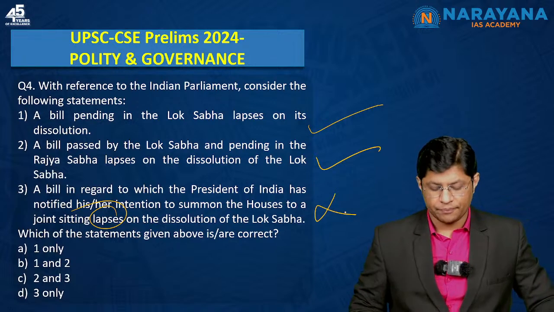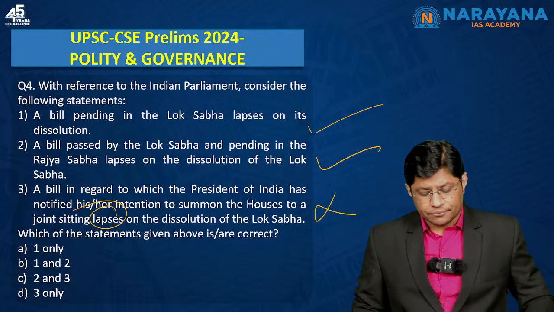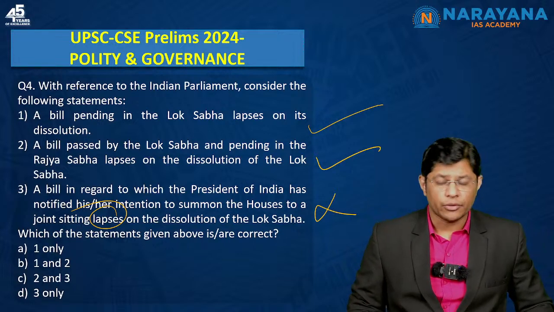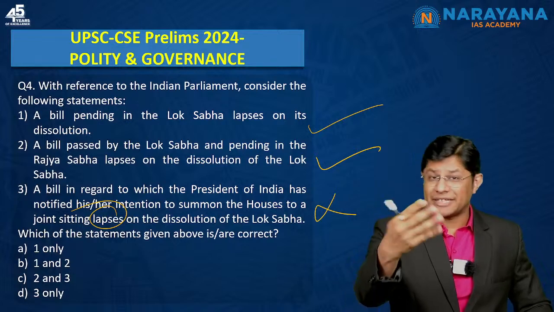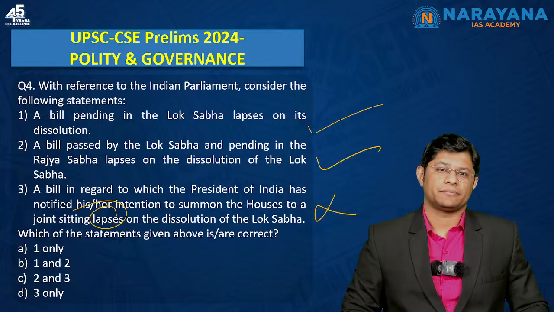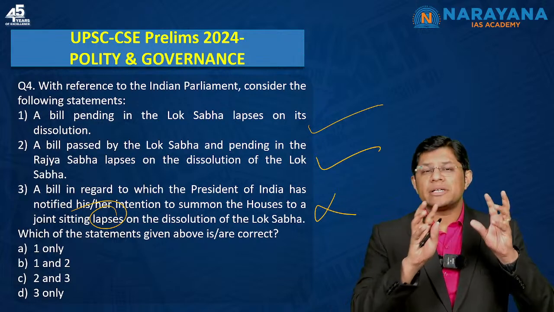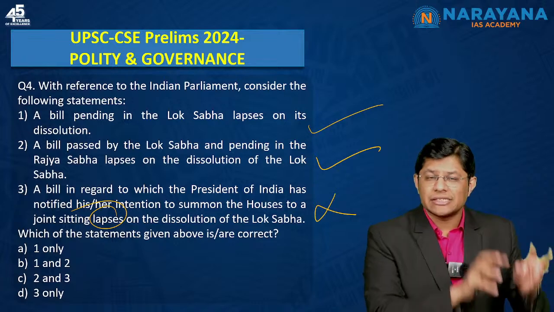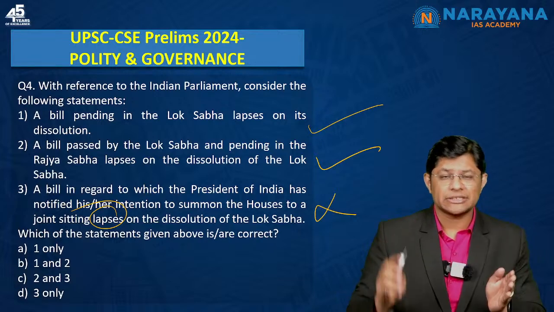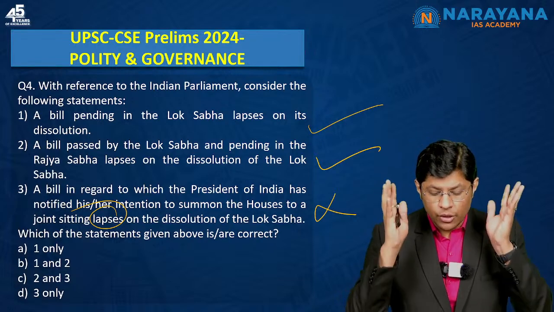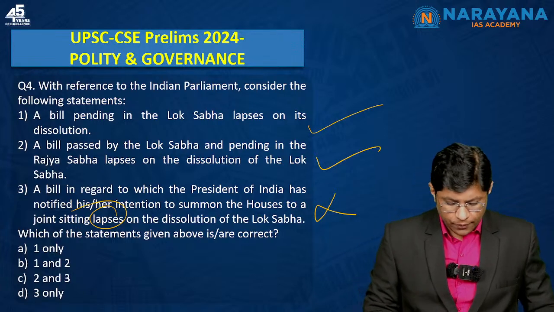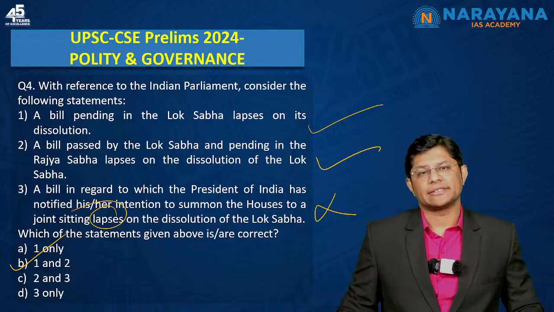This is incorrect. For example, let's say the bill has been passed by both the houses of Parliament. Now the bill has gone before the President. Now in this case also the bill does not lapse, right? So here you need to understand in which instances the bill lapses and which are the other instances where the bill does not lapse. So lapses and does not lapse is something that you need to know clear cut, right? So here the statement number 3 is incorrect, which means 1 and 2, option B is the correct answer, right?